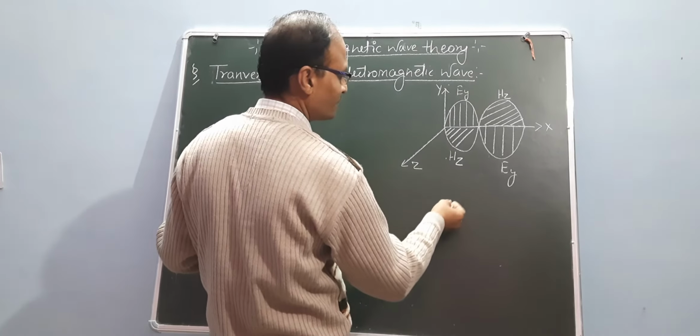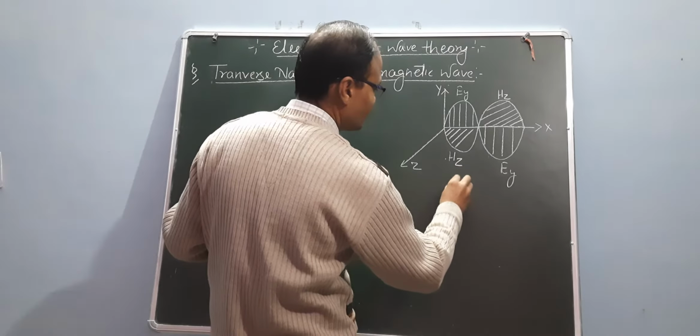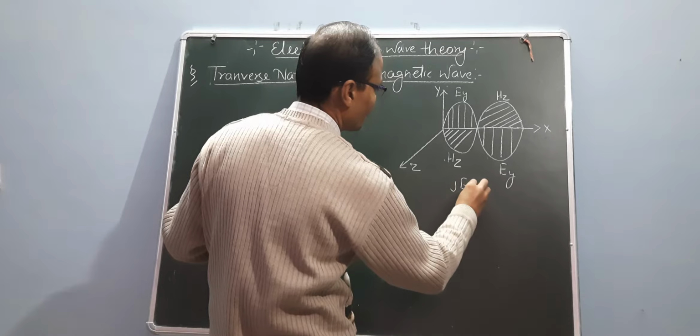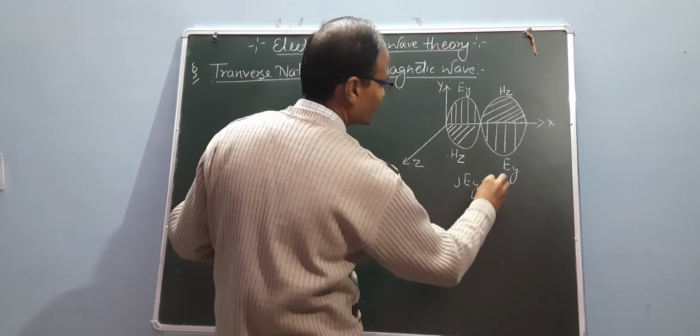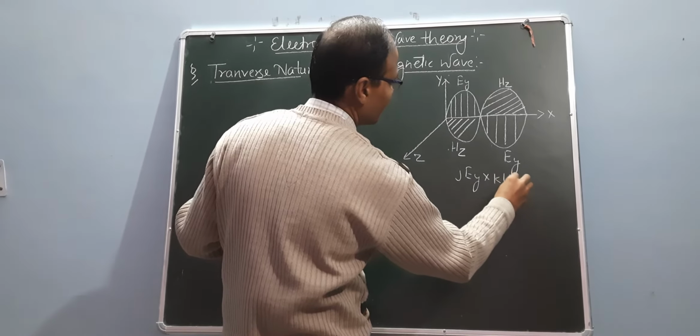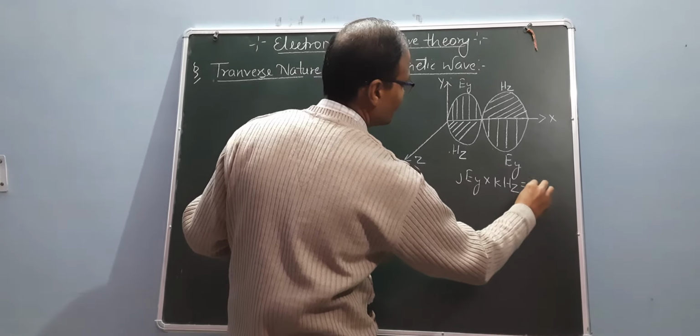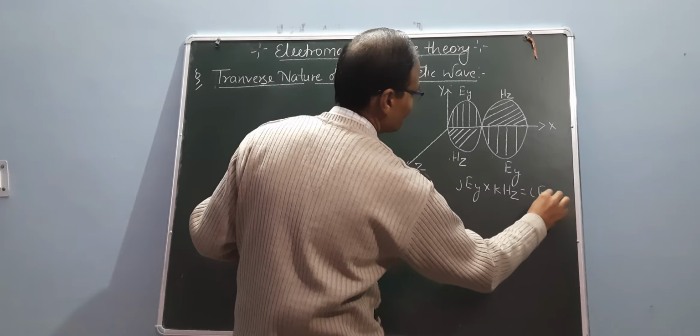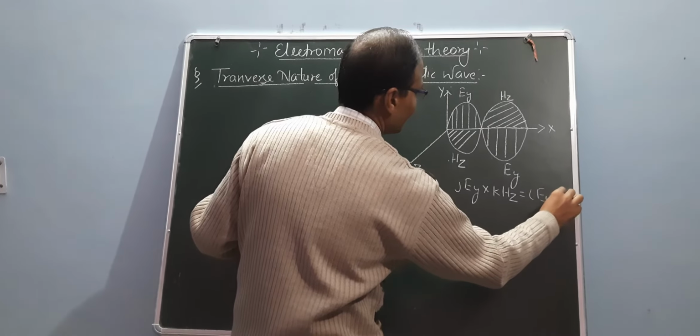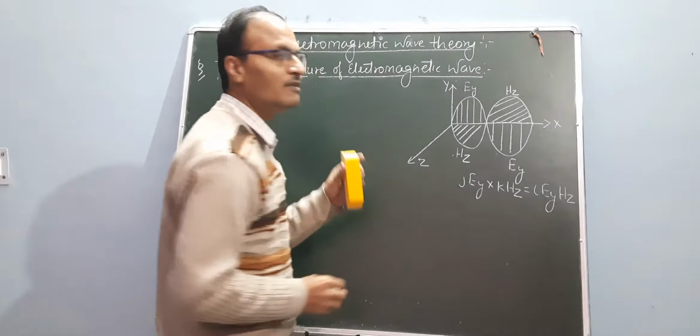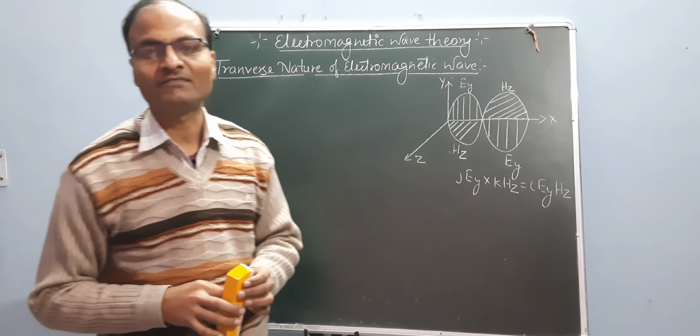How much? j times Ey cross k times Hz equal to i times Ey Hz. This is the function of electromagnetic wave.